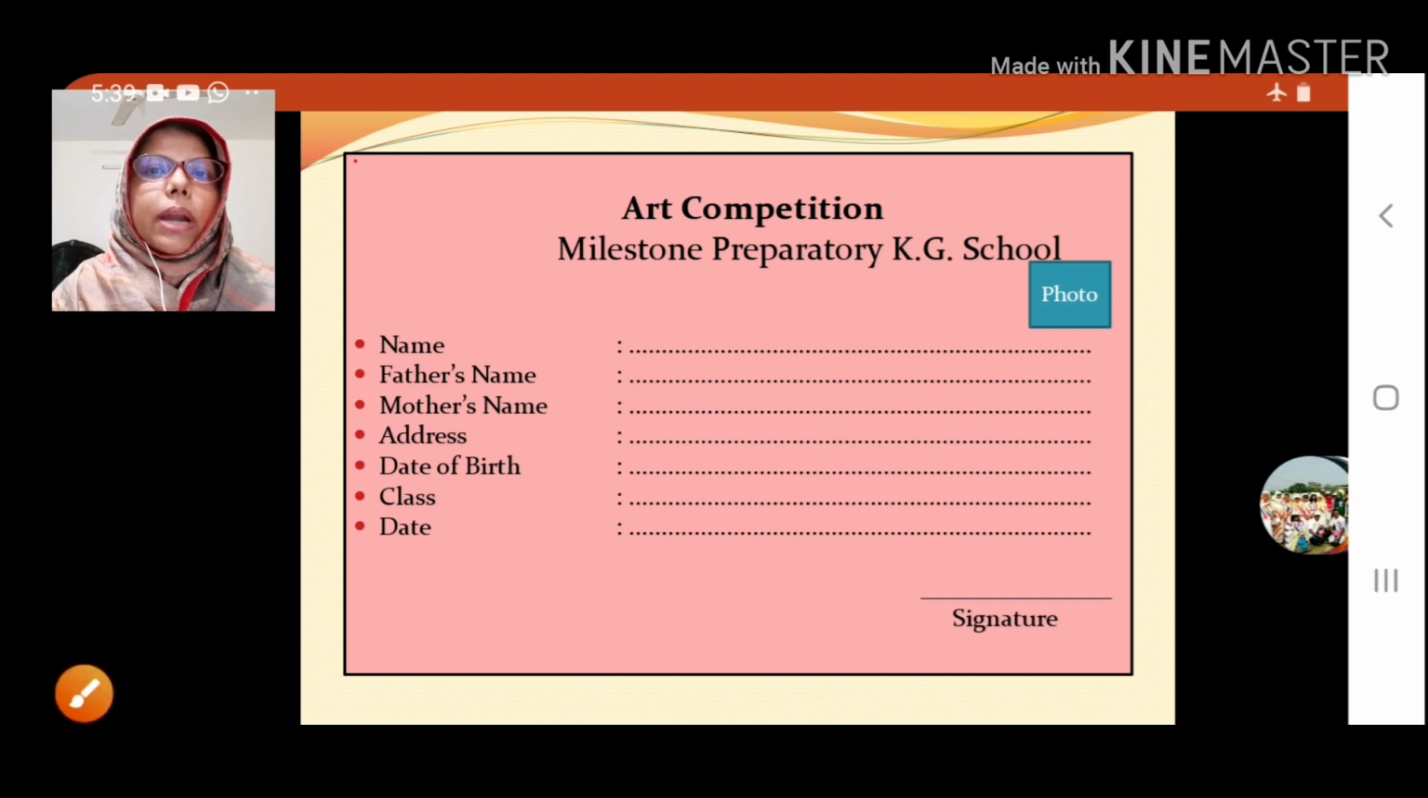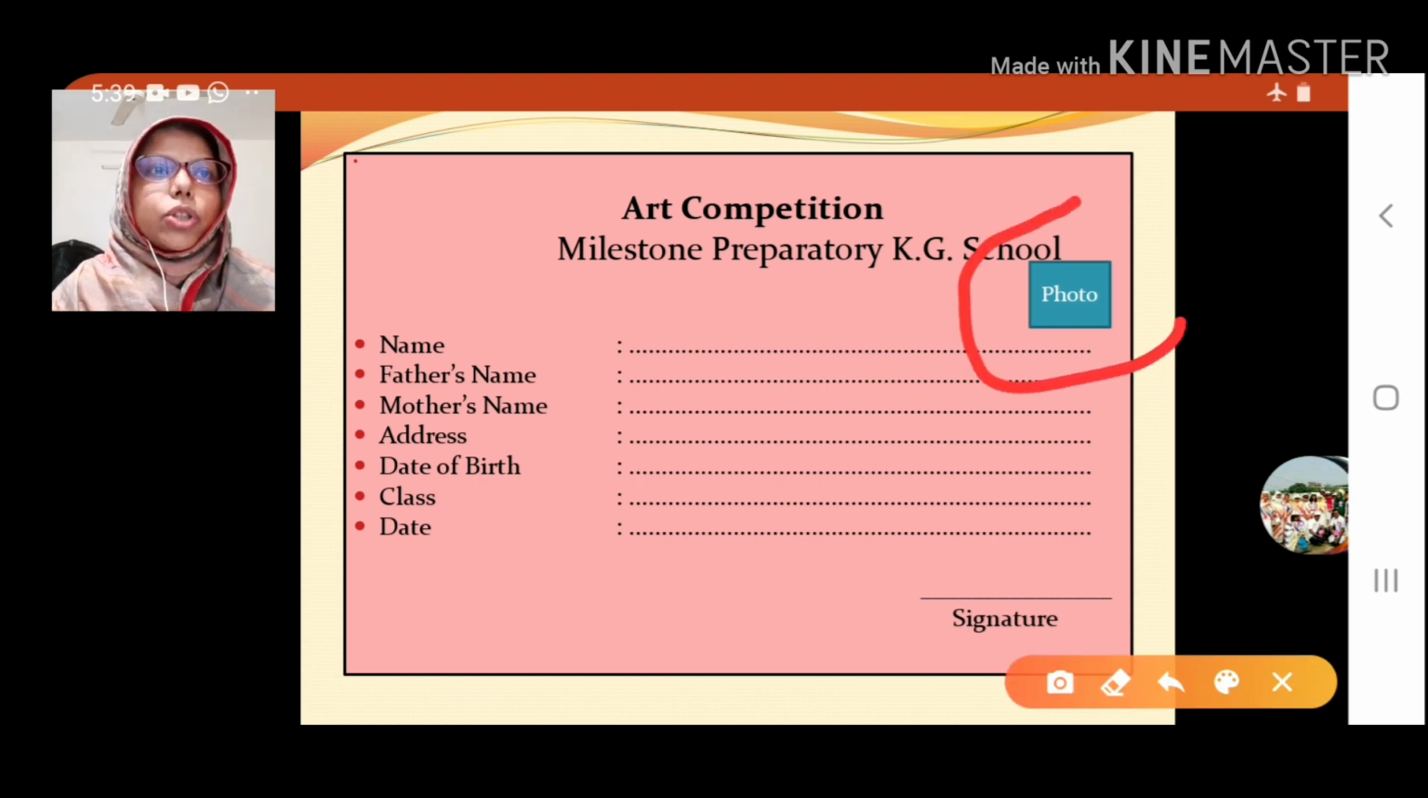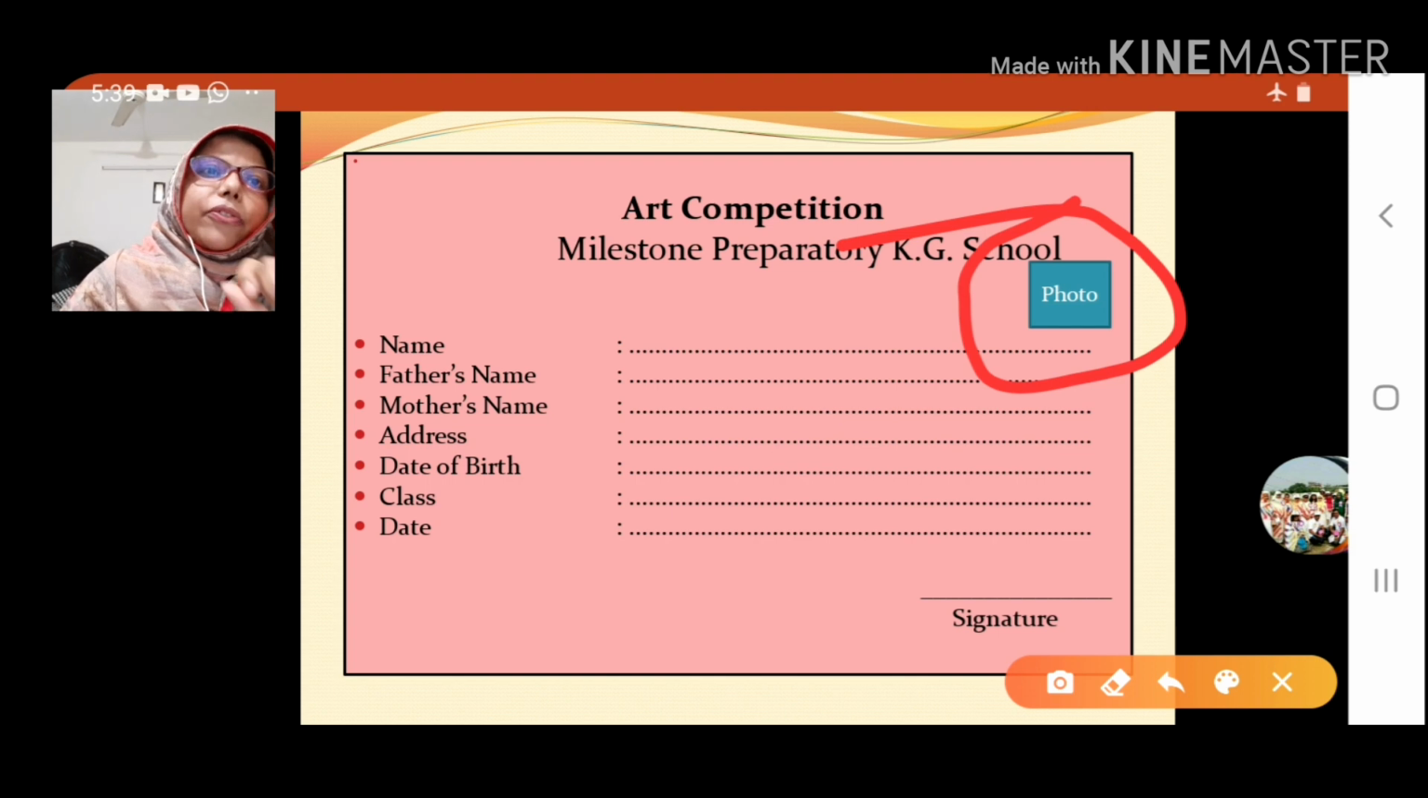So when you write the photo, I tell about the photo. Be careful. No need to paste the photo in your answer script, because when the question comes, you need to write that answer in your answer script, that means fill up the form in your answer script. So no need to paste the photo over there.